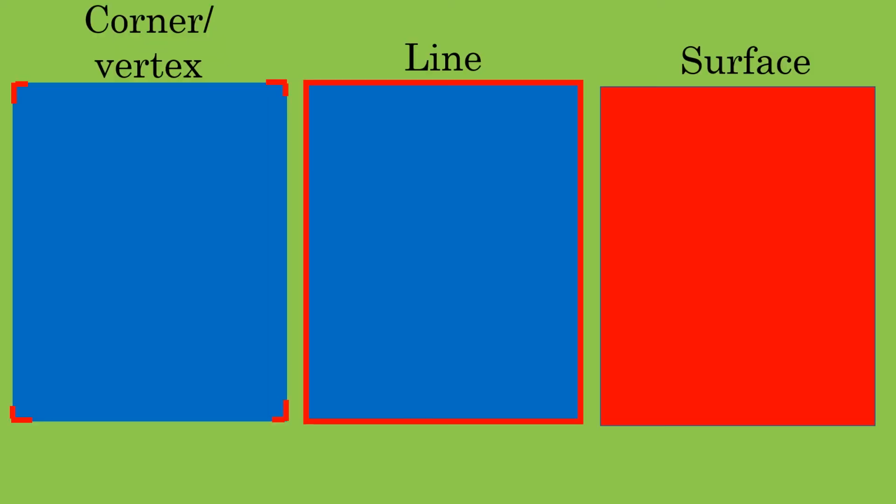Look at this image. This red mark is indicating the corner or vertex. This is the meeting point of this line and this line. These red lines are making some space inside it, right? This space is called surface. The space between the lines is called surface.